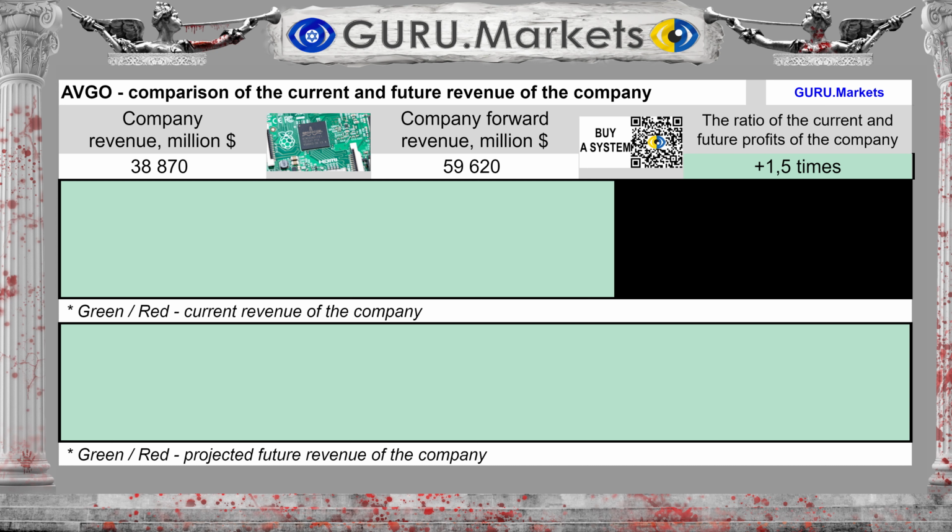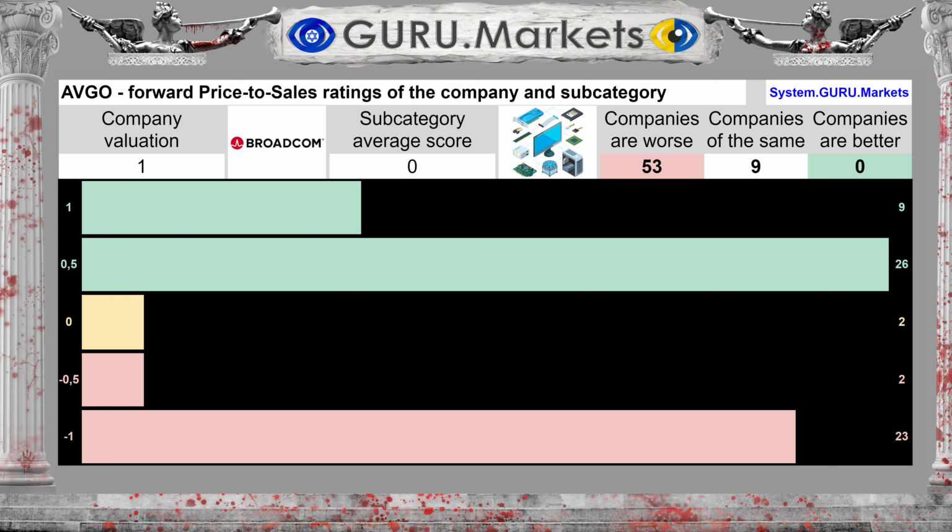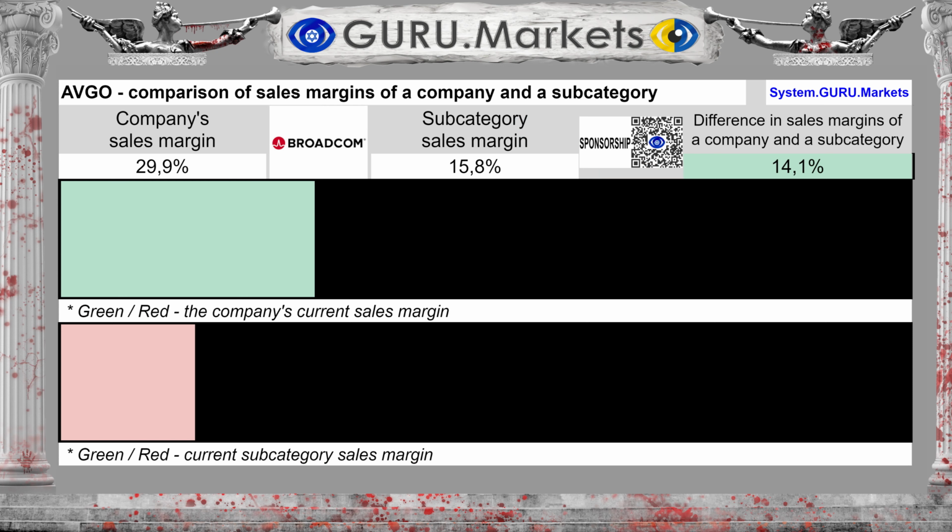Future revenue for the coming 12 months is tentatively expected to be $59,620 million. And this is 53% more than at the current moment. Estimation of expected future sales compared to subcategory performance: Good, 1 point. The margin is 29.9%, with an average in the subcategory of 15.8%.